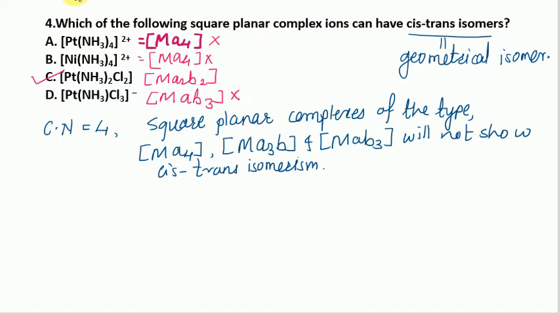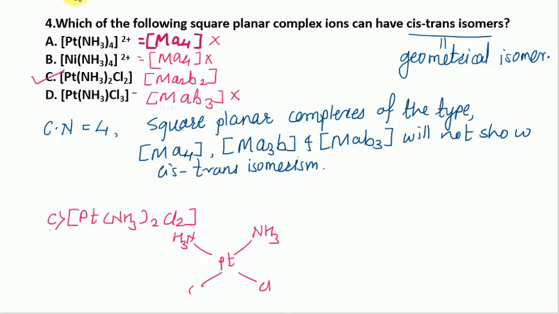If we talk about the C option, that is platinum NH3 twice Cl2, we can draw the cis and trans geometry. It's a platinum bonded to 4 ligands, two ammonia and two chloride. If these two similar groups are on the same side of the metal, then we can call it a cis geometry.